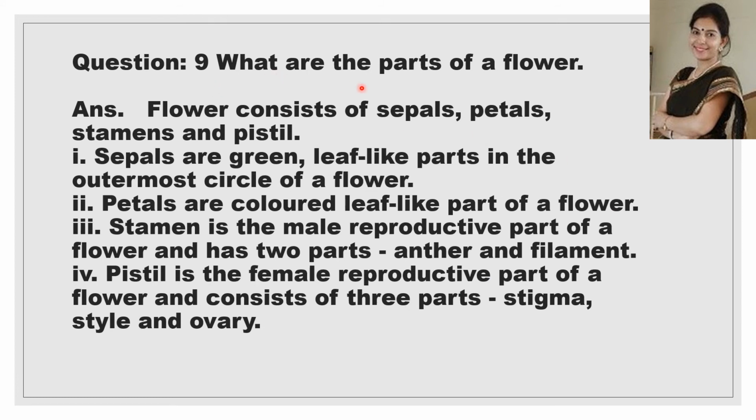Now the next question is, what are the parts of a flower? We have studied the flower also. A flower consists of sepals, petals, stamen and pistil. Sepals are green, leaf-like structures and they form the outermost circle of the flower. Petals are colored in nature and they form the second circle, just inside the sepals. Then stamen is the male reproductive part and it has two parts, anther and filament. And pistil is the female reproductive part, and it has three subparts, stigma, style and ovary.